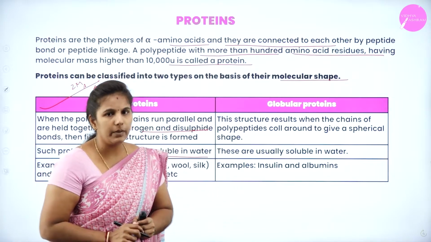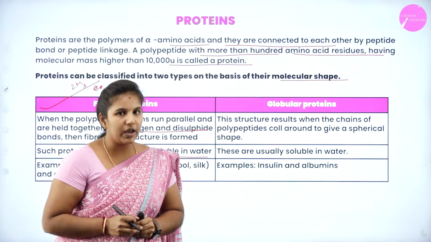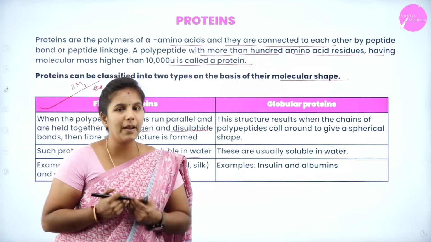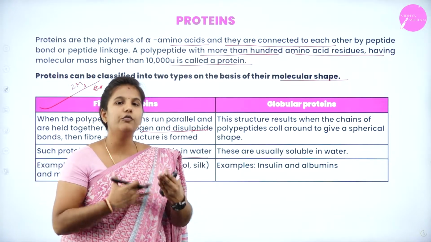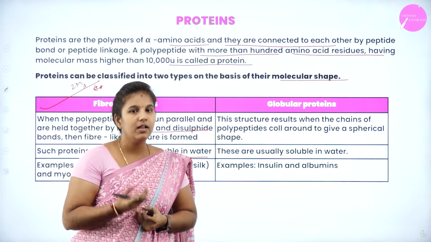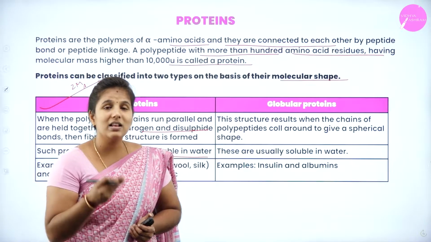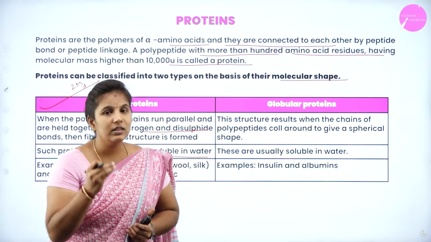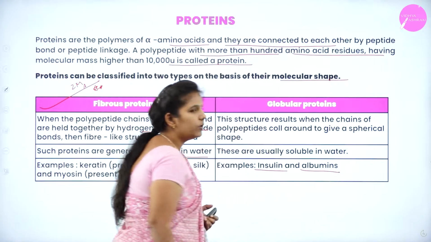Coming to the globular protein, these proteins are formed from amino acids and have a peptide linkage in them. When they form a peptide linkage, these proteins fold themselves to form a spherical shape. Hence, it is named globular protein. And these kinds of proteins are always soluble in water. The best examples are insulin and albumin.